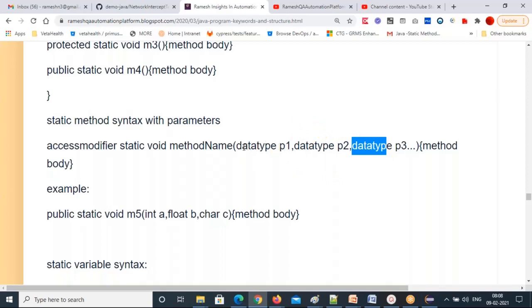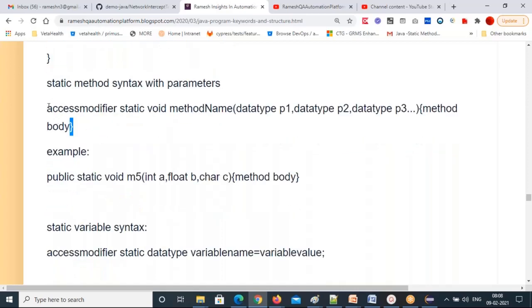Every parameter must start with the data type, what is the data type of that parameter, comma. For one more parameter, first the data type of parameter 2, then comma, then the data type of parameter 3. Then close the round bracket, then start the method with curly braces, then end the curly braces.